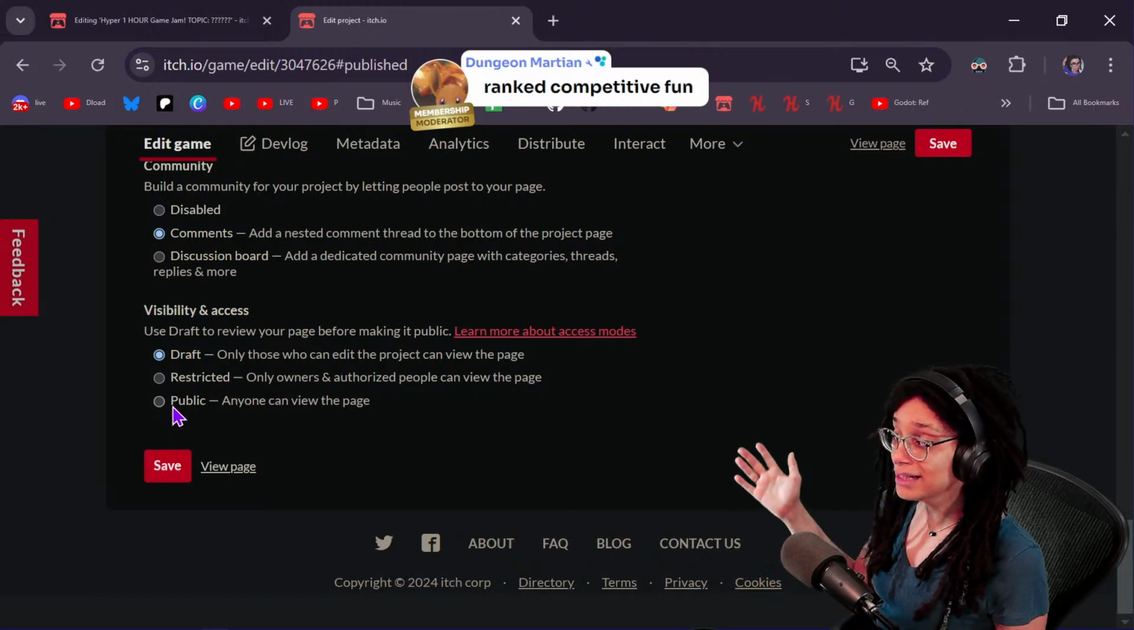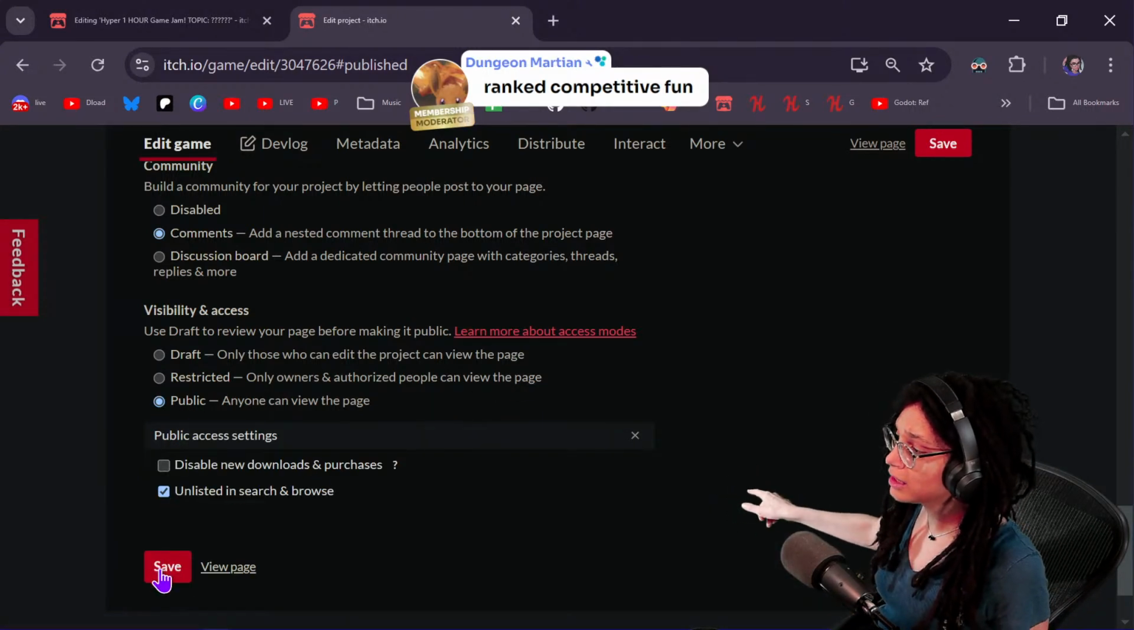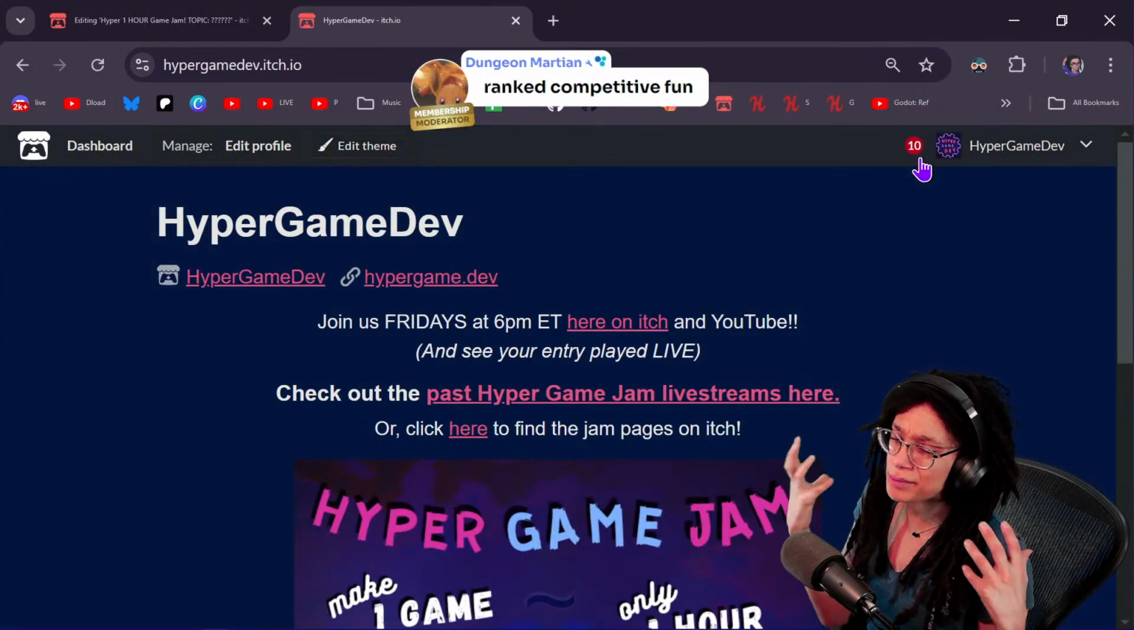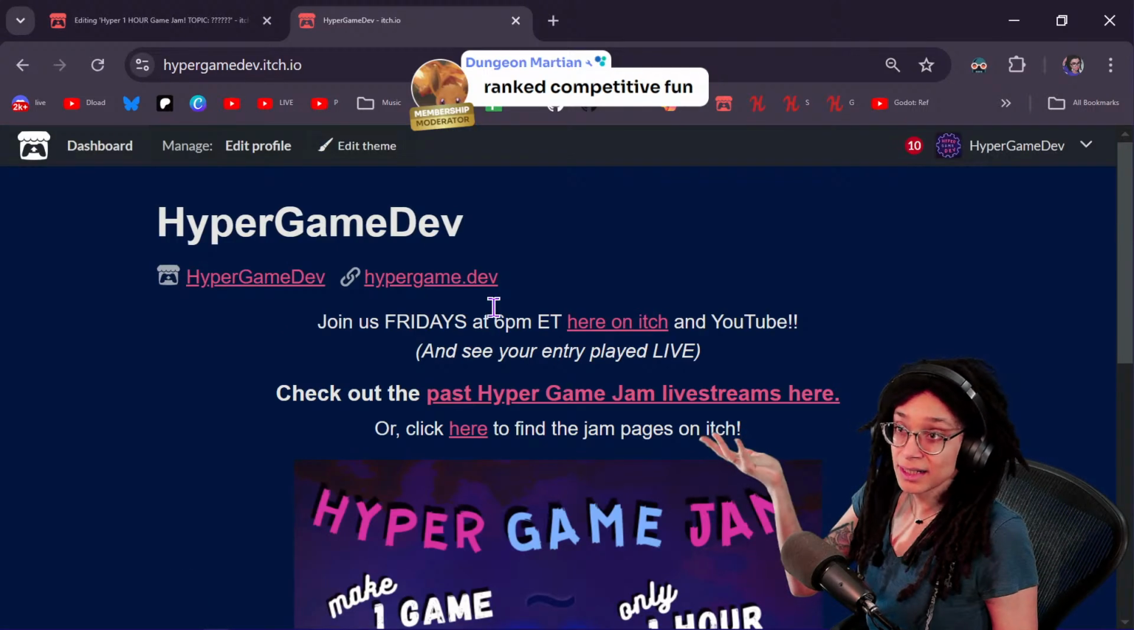I'm going to make it public. This way everyone can actually see it. You can configure the settings too and make it unlisted in search and browse. That way, if you're like, oh God, I'm kind of embarrassed about this crappy little thing, good, that's fine. No problem. You can unlist it and then it's not going to show up.